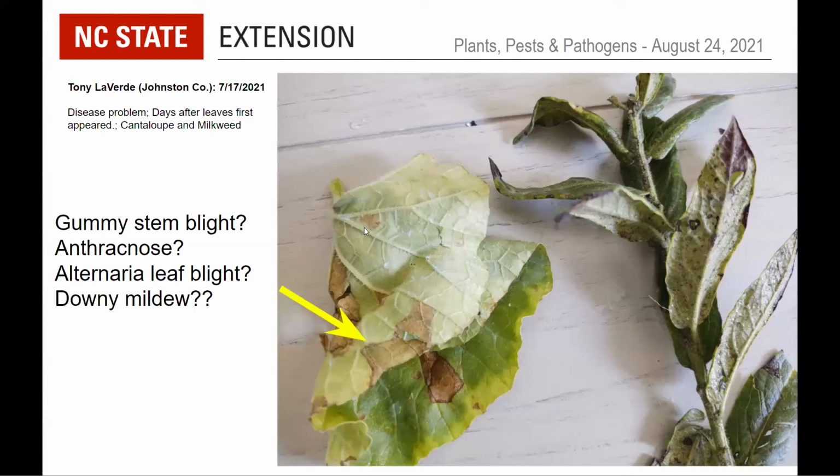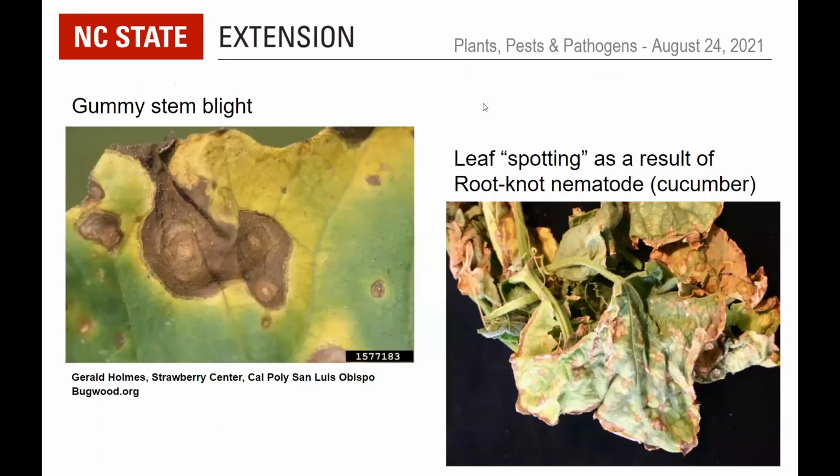All right, so back to the cantaloupe here, the other thing we see going on is that sort of marginal yellowing there. So you wonder, especially if this was a newer leaf, you wonder about the nutritional status of it. And the last thing we want to consider, if you go to the next slide there, Matt, I show on the left of the screen here one of the possibilities of the darker spots, which is gummy stem blight. Don't be fooled by the name. It does get on the stems, but it gets on leaves and fruit as well.